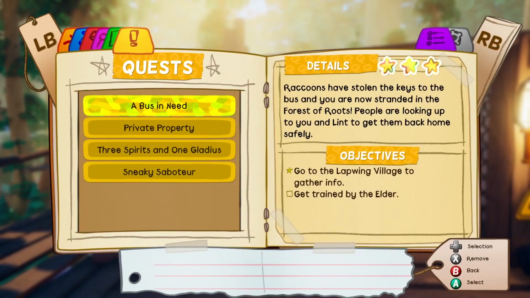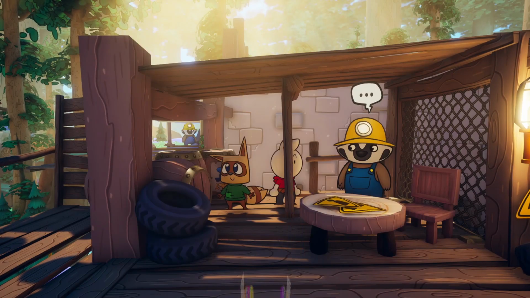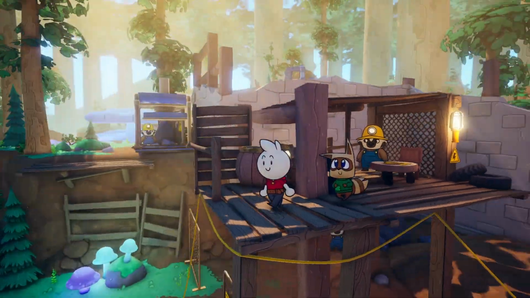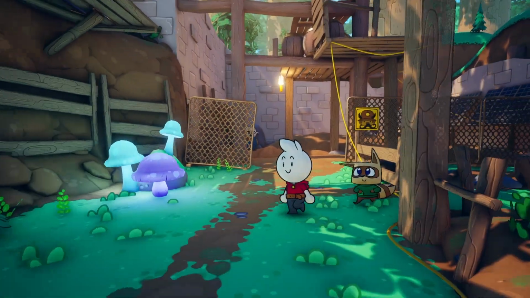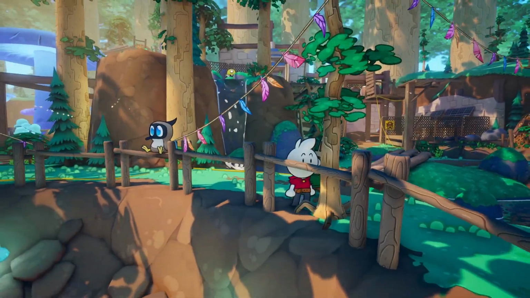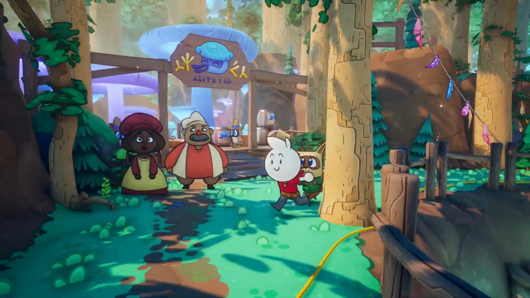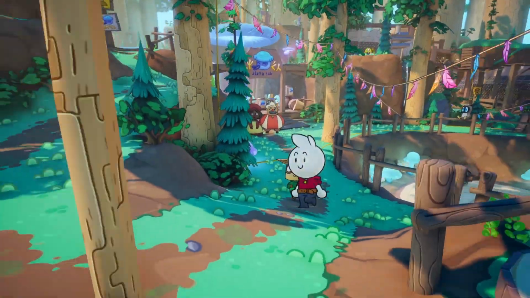So, by talking to this guy, we unlocked another side quest to do. Sneaky Saboteur. And if I remember correctly, I believe this thief resides on the west side here, just over yonder. Let me see if I can find him.